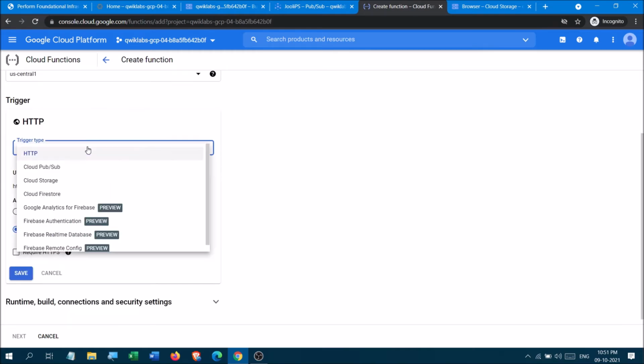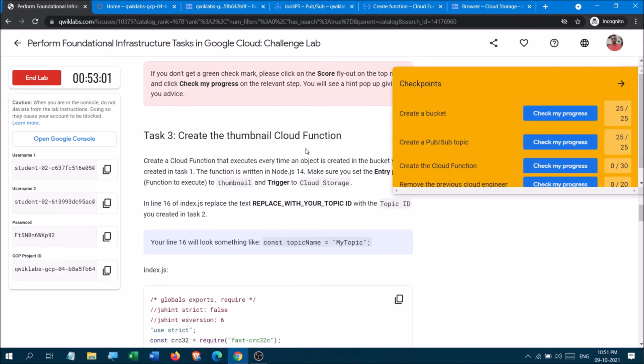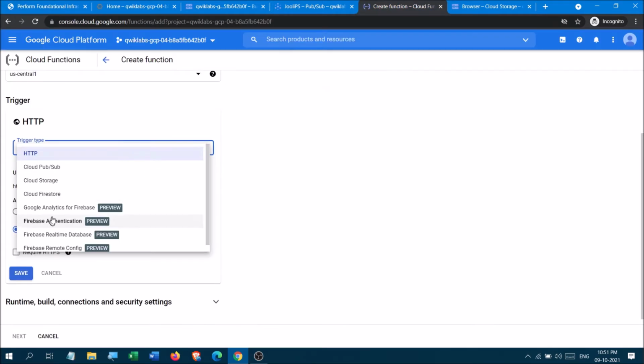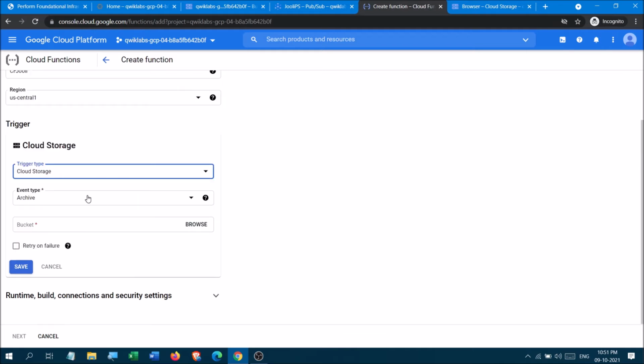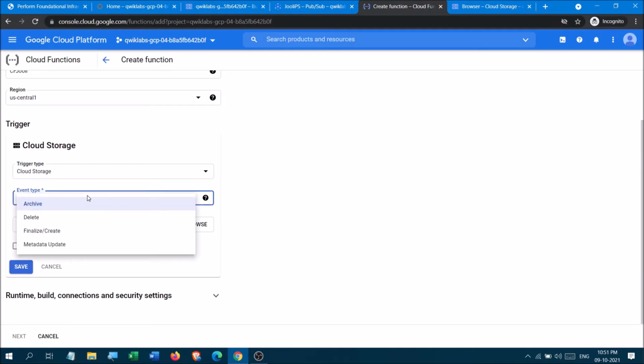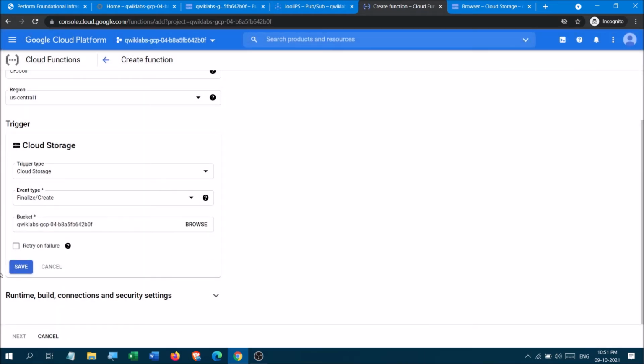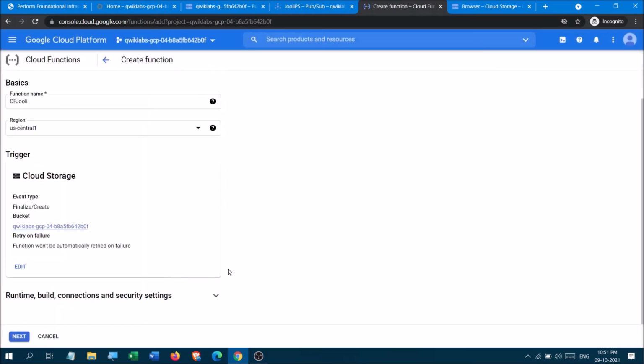Yes, HTTP, cloud storage. Okay, so it is given that the trigger should be cloud storage. Okay, the trigger is cloud storage. Now in this you have to select and finalize or create. Okay, and click on the bucket, you have to use this bucket for that cloud function, okay, and save it.